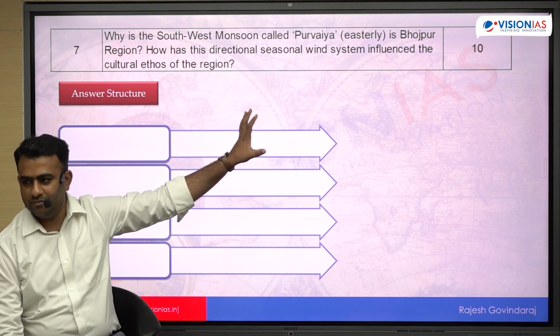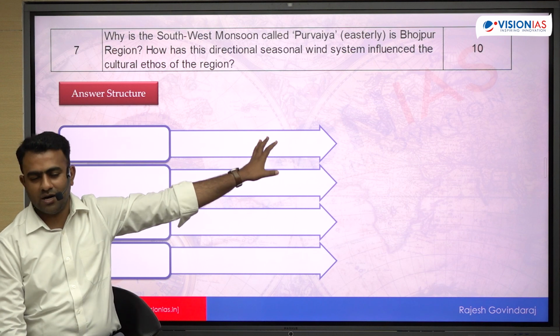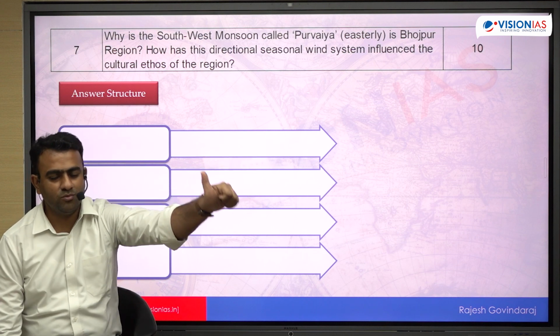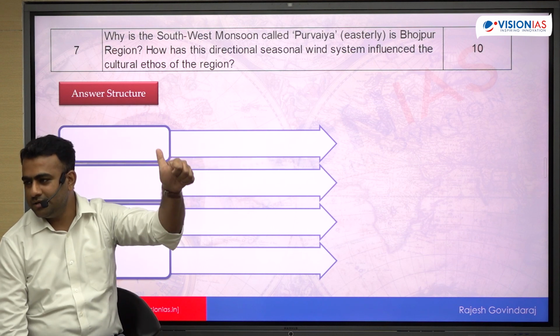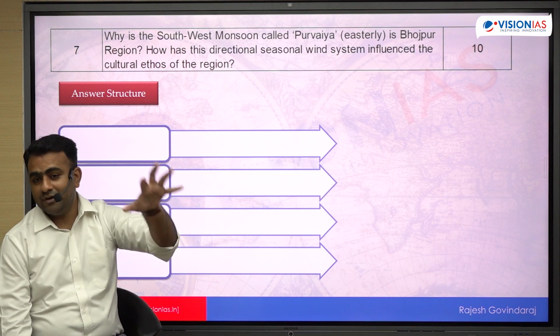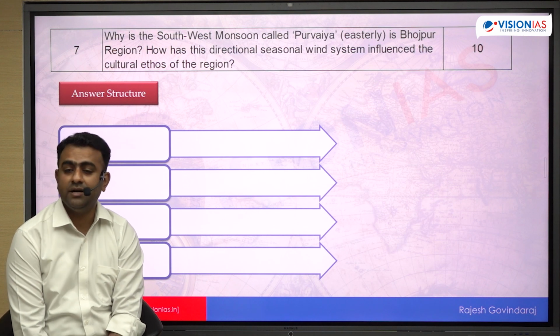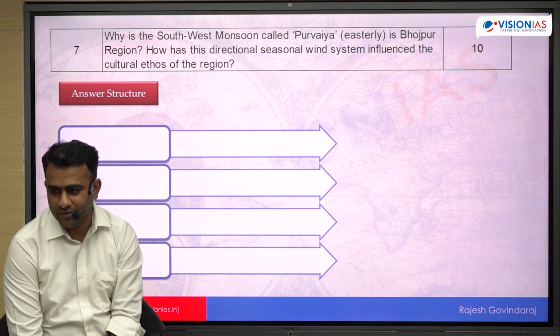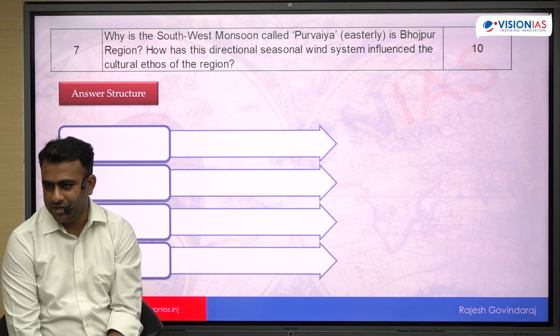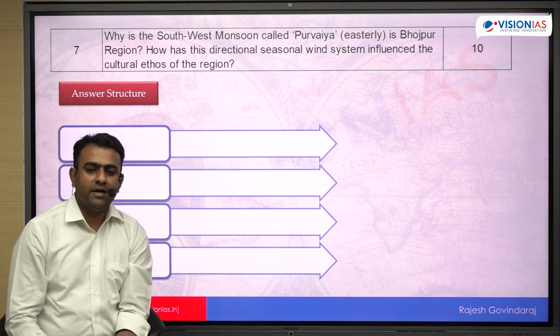In this plain, UP, Bihar ka plain area mein, rice is the most important crop which they grow during the monsoon time. They wait for the monsoon. It kickstarts the sowing season, particularly rice sowing, as well as the sugarcane cultivation, which requires a good amount of precipitation. It kickstarts the agriculture activity.